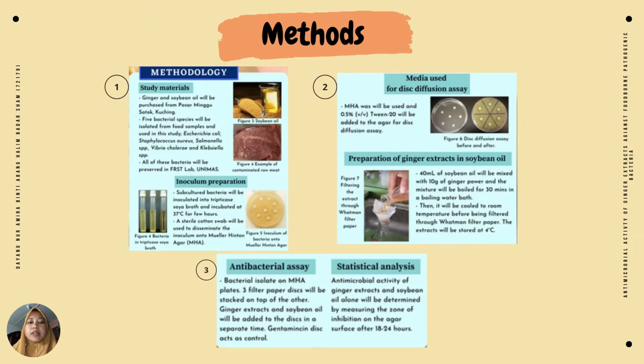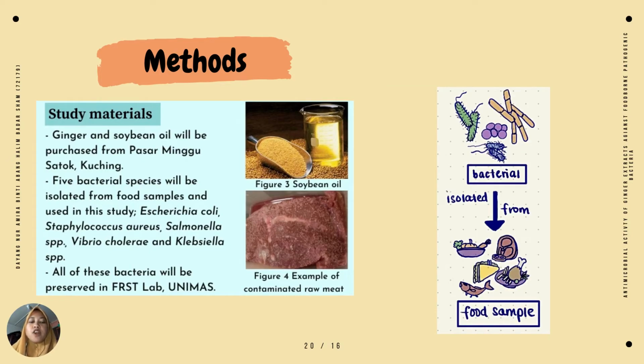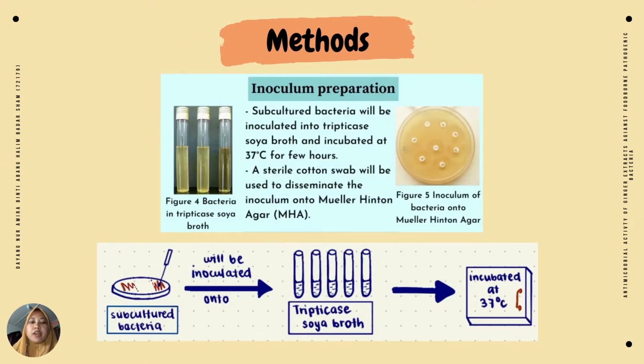There are 6 main methods that we need to focus on in this study. Firstly, ginger and soybean oil, as shown in the picture, will be purchased from a local market. 5 bacteria species will be isolated from food samples and will be used in this research, which are Escherichia coli, Staphylococcus aureus, Salmonella species, Vibrio cholerae, and Klebsiella species. We must not forget to preserve these bacteria.